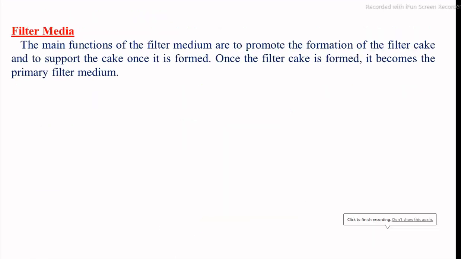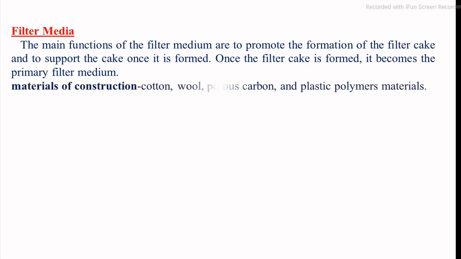The main function of the filter media is that the suspended and contaminant or unwanted particles present in the liquid food are trapped in the filter media, resulting in the formation of the cake. The porosity of the filter media is very important.